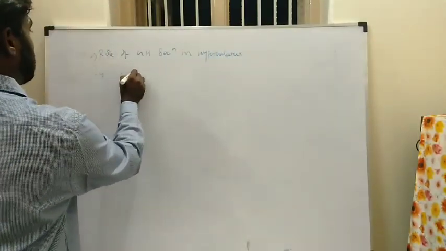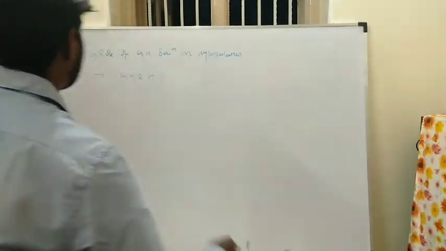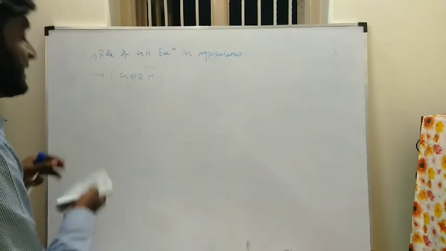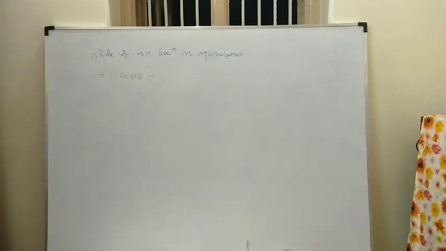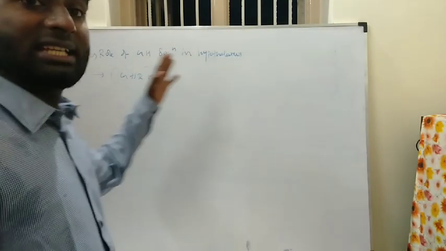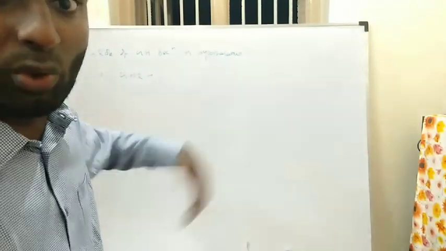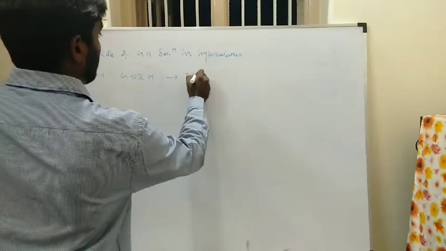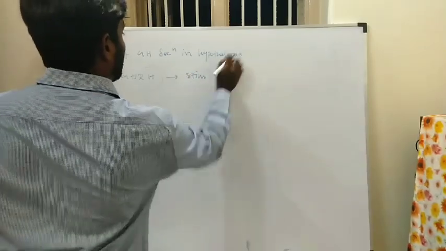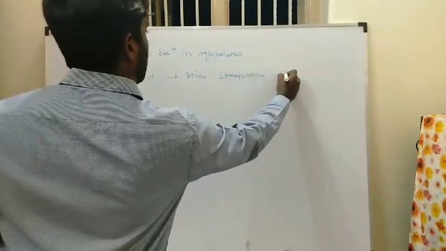The first one is the GHRH. What will this GHRH do in the hypothalamus? The hypothalamus secretes the GHRH hormone, that means growth hormone releasing hormone. This growth hormone releasing hormone will increase the GH secretion by stimulating the somatotrophs. Only the somatotrophs secrete the growth hormone. Am I correct? They are the acidophilic cells of the anterior pituitary. Okay. So it stimulates the somatotrophs to secrete the growth hormone.